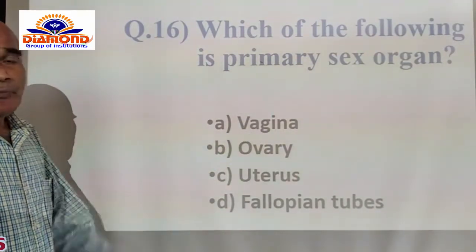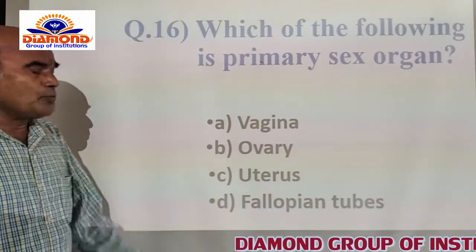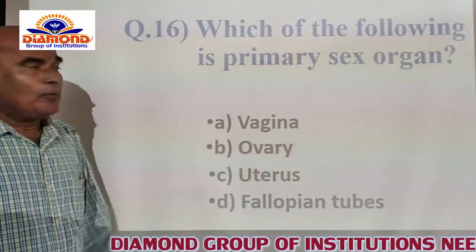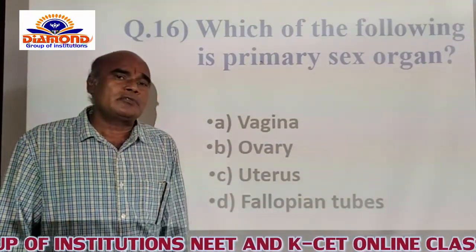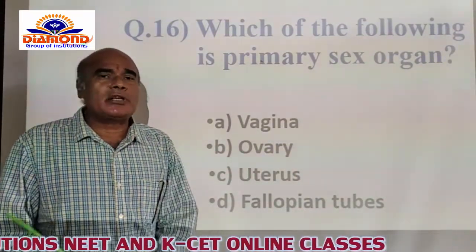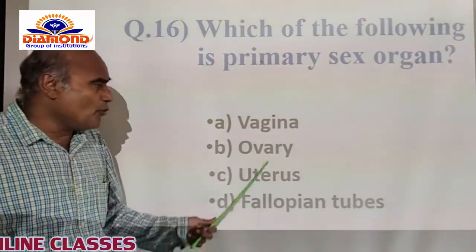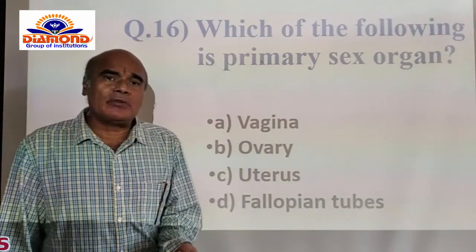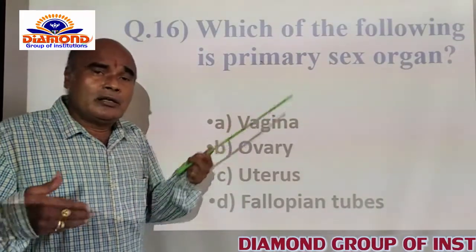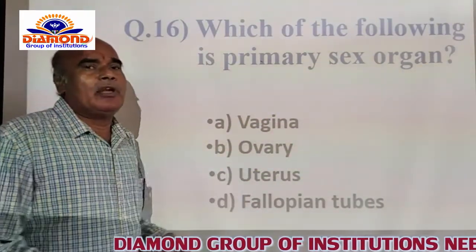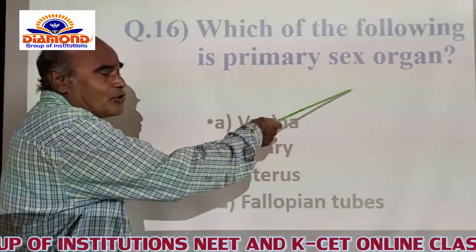A is the vagina. Vagina is one part of the female reproductive system. And after that B option is the ovary. Ovary is the primary female sex organ. One pair of ovaries in the female human being produces the egg itself. If the ovaries are not present, there is no production of the eggs. If there is no production of the egg, the female could not become a mother itself. So that's why the ovary is the primary female sex organ itself.